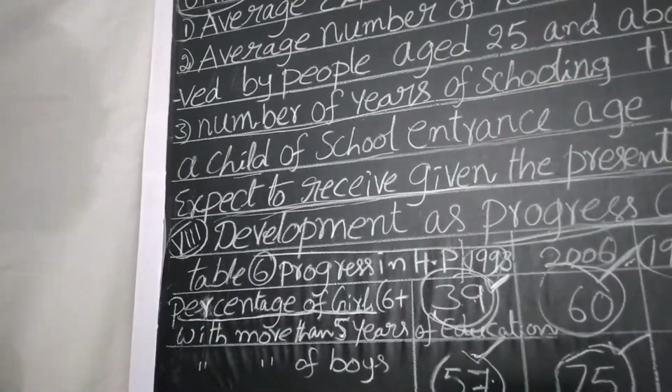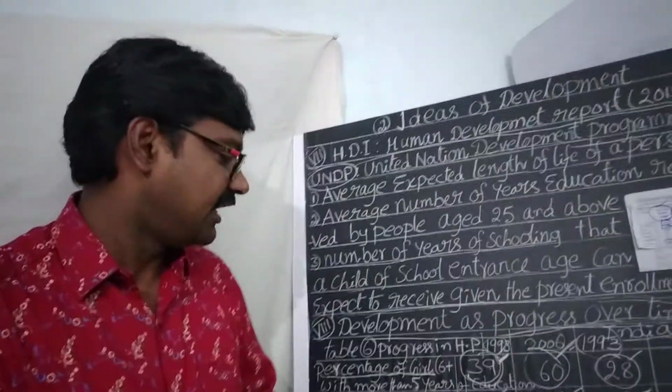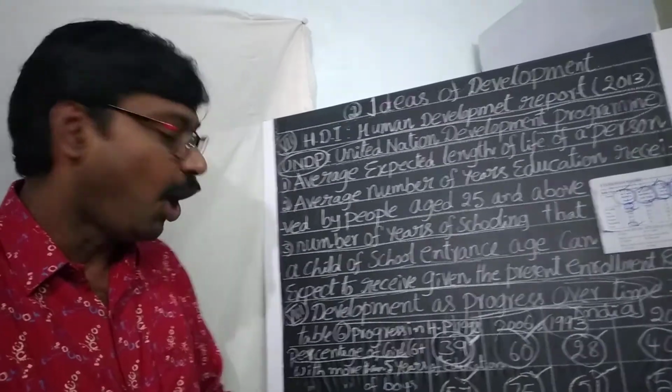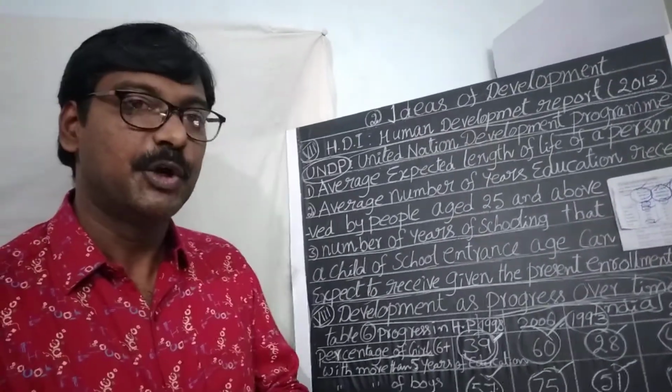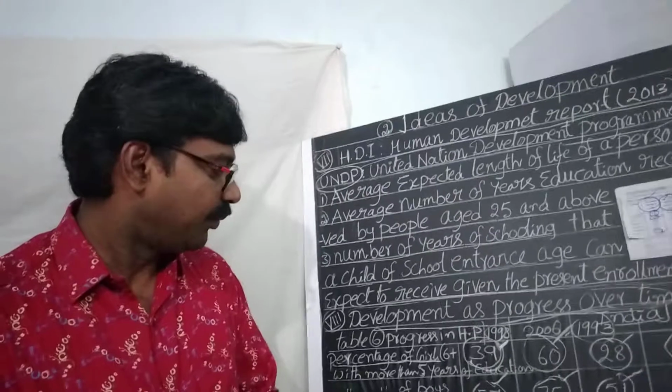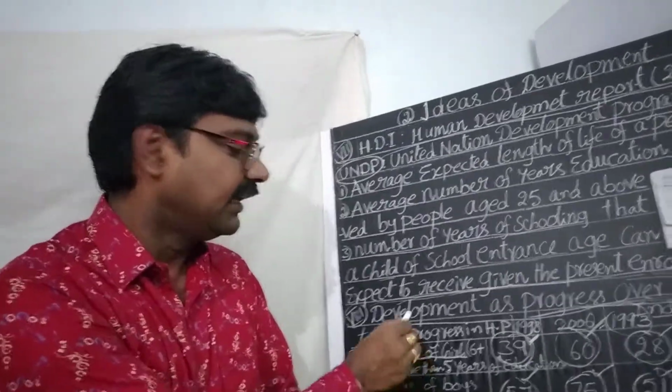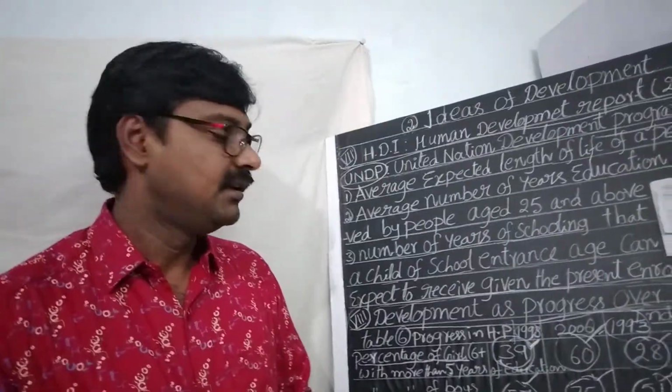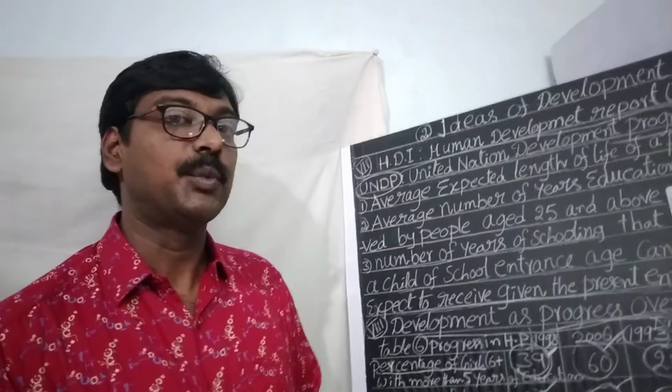It means up to 6th class. How many girls or boys continued their studies up to 6th class?